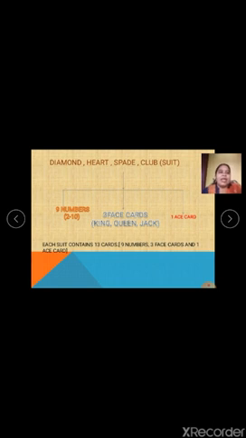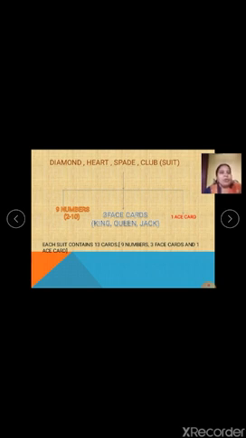If there is one ace card in each suit, how many suits are there? 4 different suits: diamond, heart, spade and club. So the total number of ace cards in a pack of cards is 4. And what about face cards? Face, F-A-C-E, face cards. If each suit has 3 face cards, and there are 4 suits in all, how many face cards will there be? 3 into 4, that is 12. These are extremely important points to remember for sums related to cards.